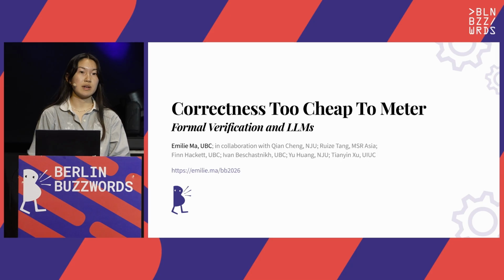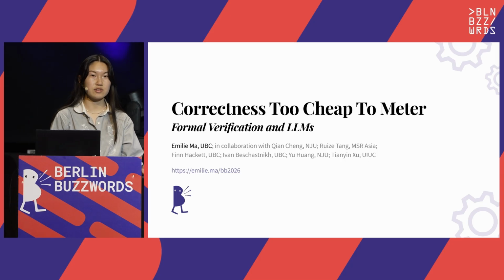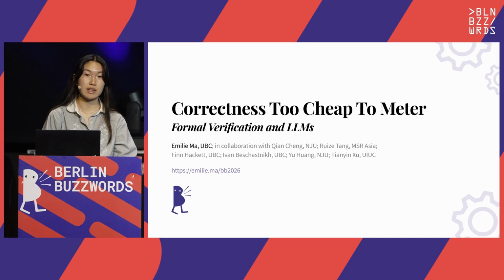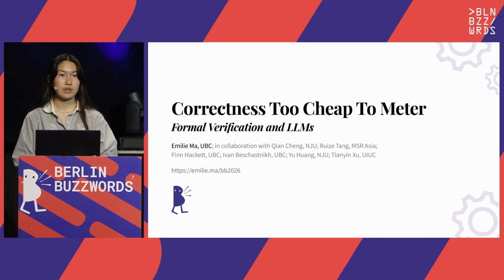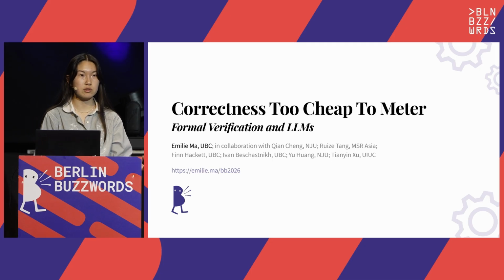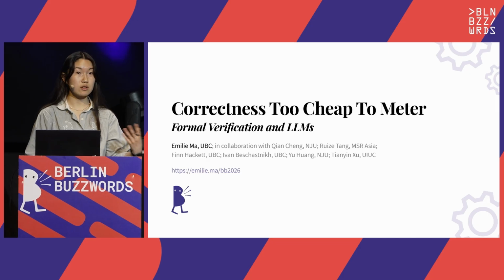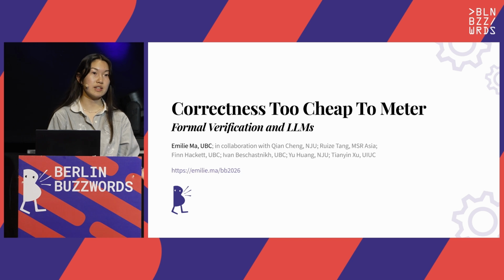In joint work led by Chen at Nanjing University, our team has developed an agentic tool to automatically generate formal specifications directly from code. In this talk, I'll share how agents can enable widespread formal methods adoption cheaply and reliably, with valuable results like finding real-world production bugs. This gets us closer to a world where we can have high confidence in our systems without the high cost.